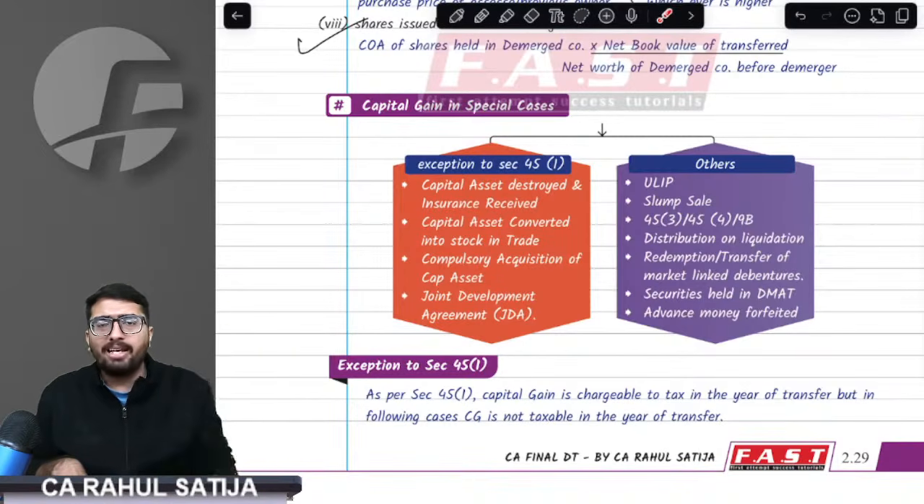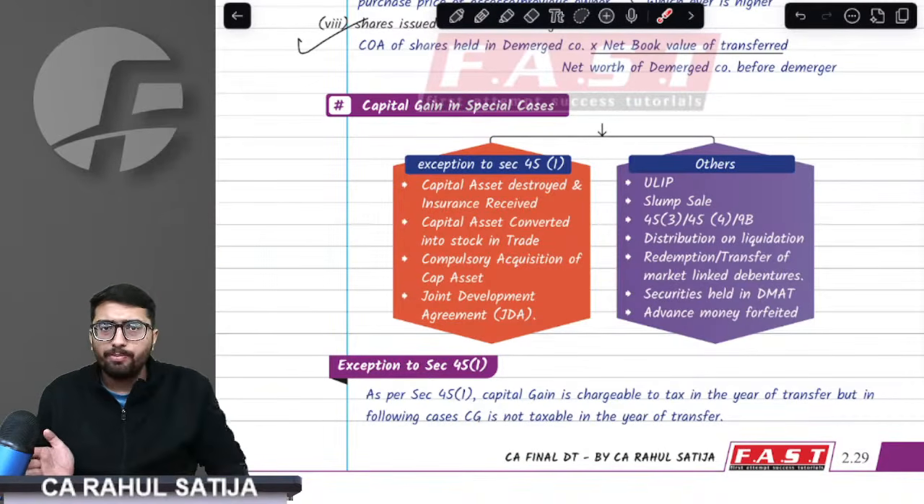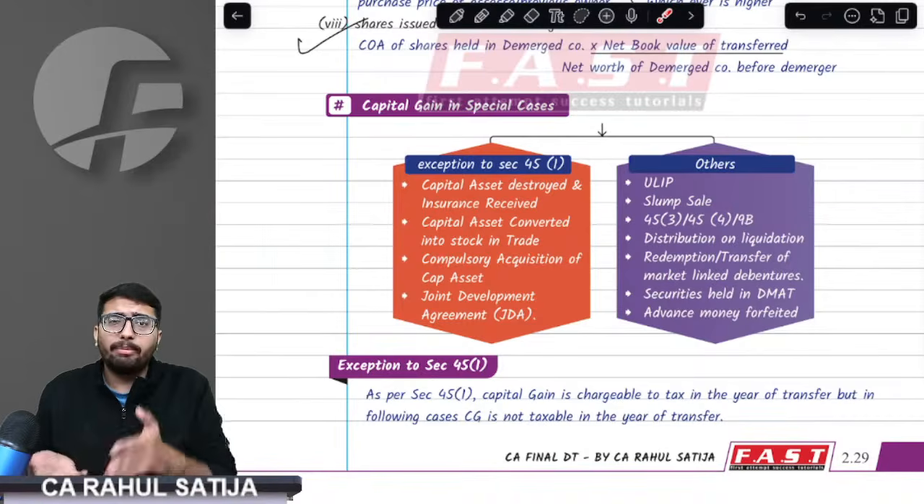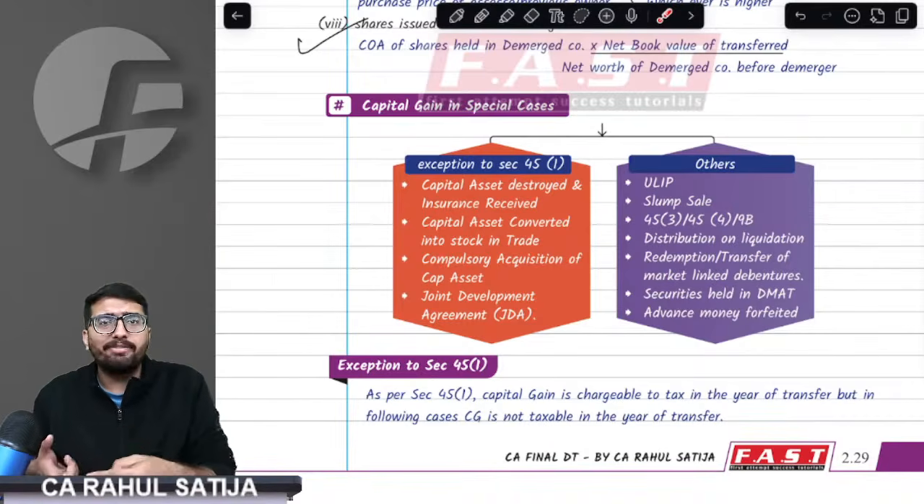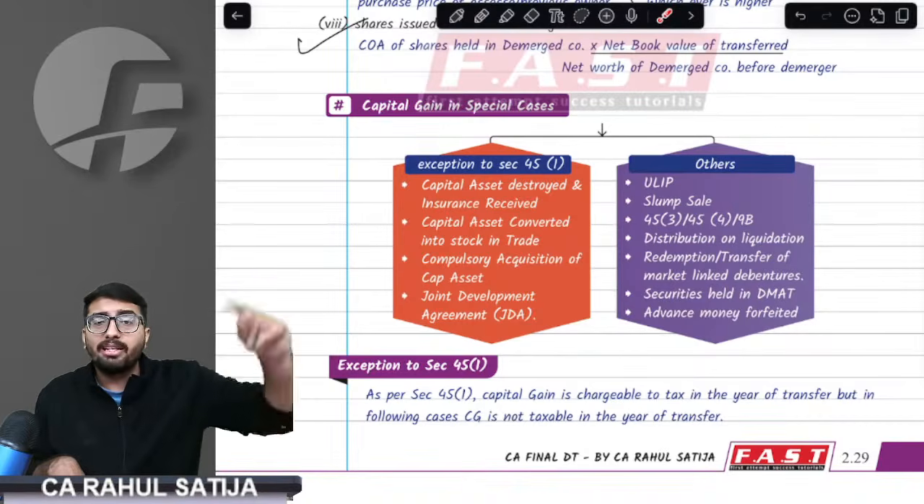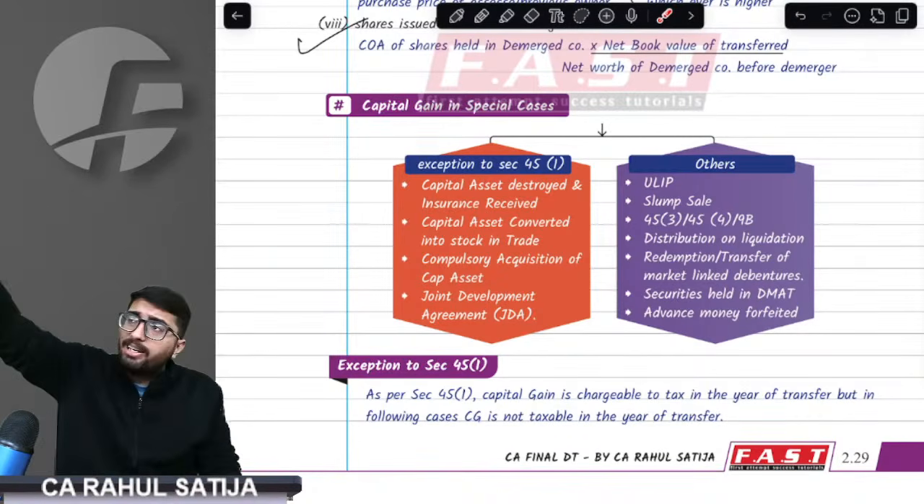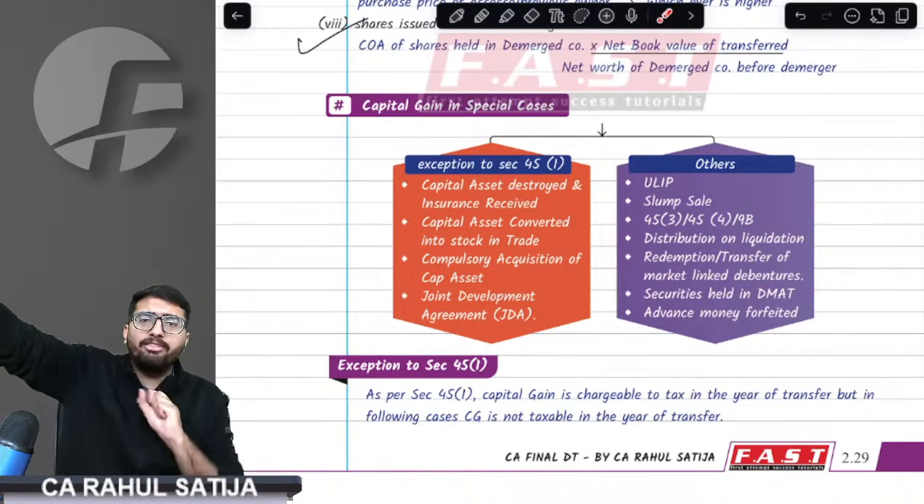If we have any capital asset which is compulsorily acquired, tax is not charged in the compulsory acquisition year; it will be charged in the year in which money is received. Or if you have a joint development agreement, tax is not charged in the year in which the asset was given to the developer, but in the year in which the completion certificate is issued. So in these four cases, the transfer year is different from the tax year.